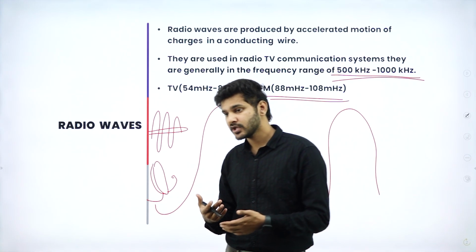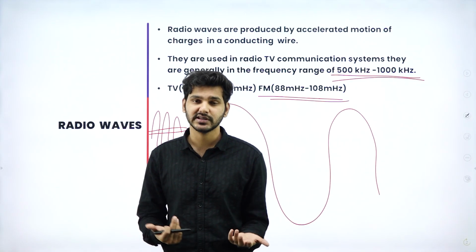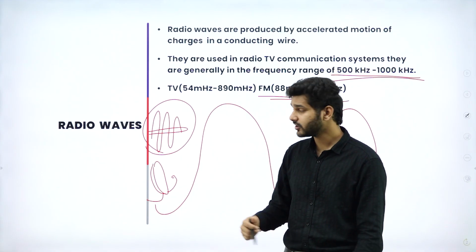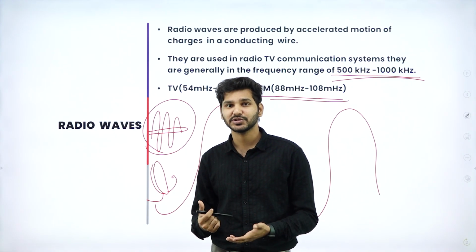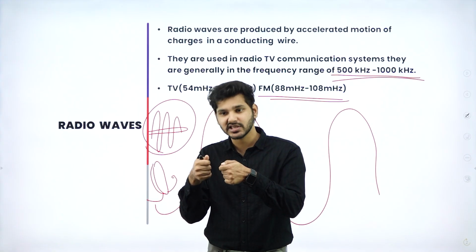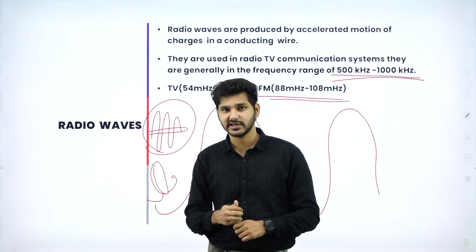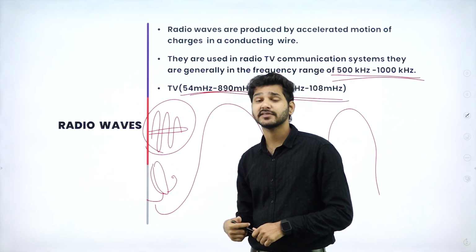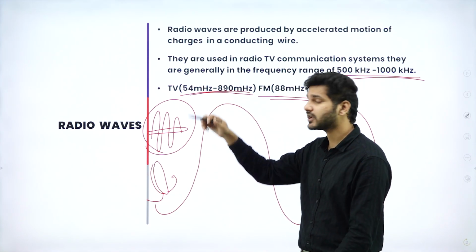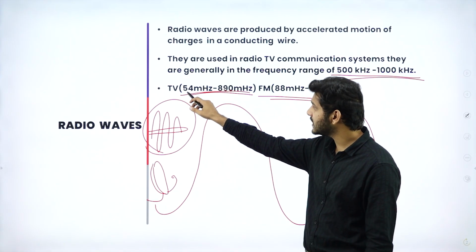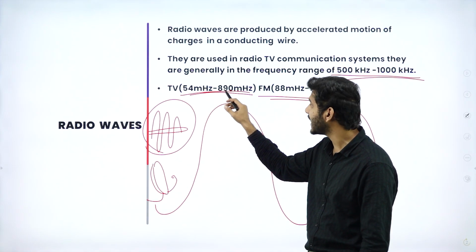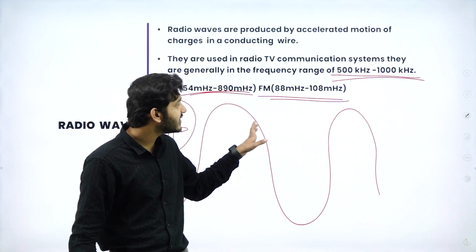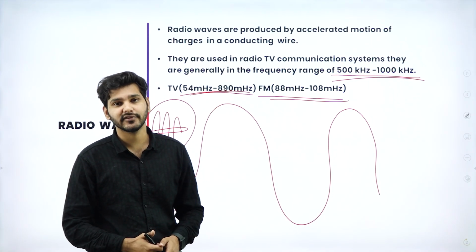If you ask your grandfather or father, they are used to these antennas, because when they were watching cricket matches or something, somebody had to go up and adjust the antenna so that the picture was very clear, because they had to pick up a specific range of frequency, or simply a specific range of wavelength. So it has to be between 54 megahertz and 890 megahertz. That is the operating condition of a TV and a simple FM radio.